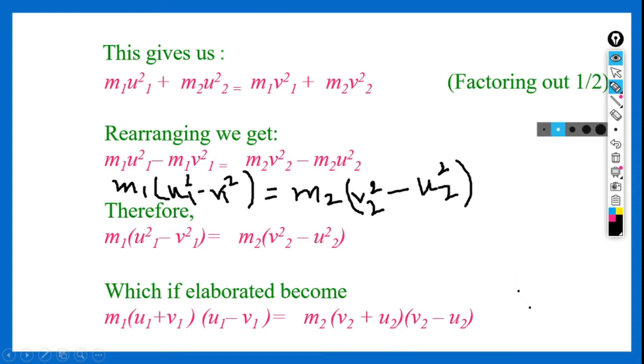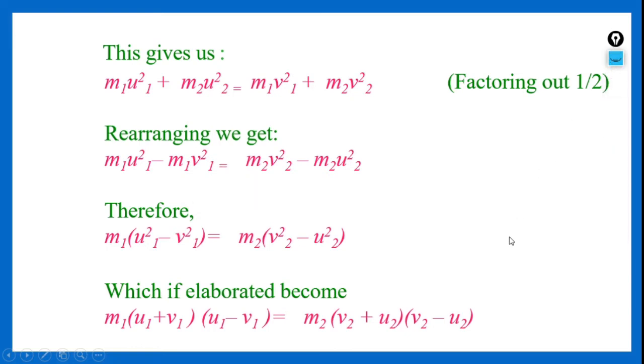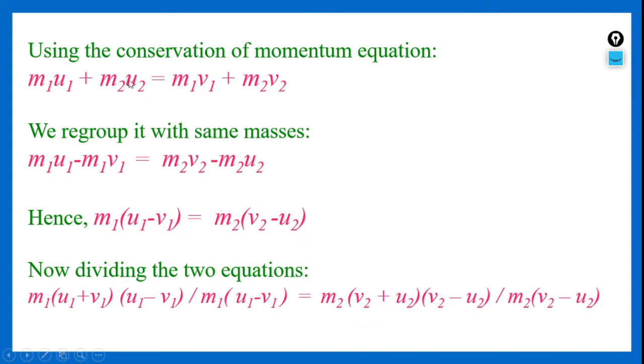Next, if we move on further, using the conservation of momentum equation, we got m1 u1 plus m2 u2 is equal to m1 v1 plus m2 v2. Even that equation, if we regroup with the same masses, gives m1 of u1 minus v1 is equal to m2 of v2 minus u2. So we have two equations pertaining to the conservation of momentum as well as conservation of kinetic energy.